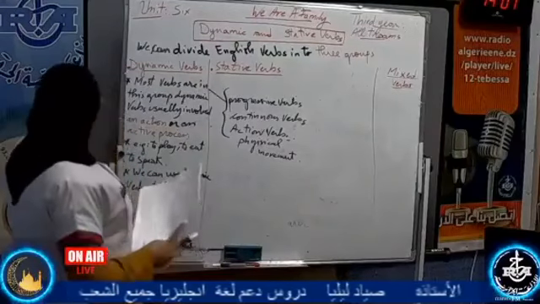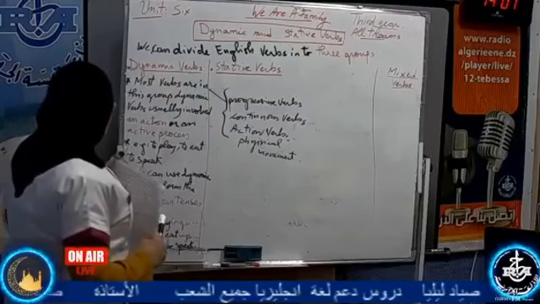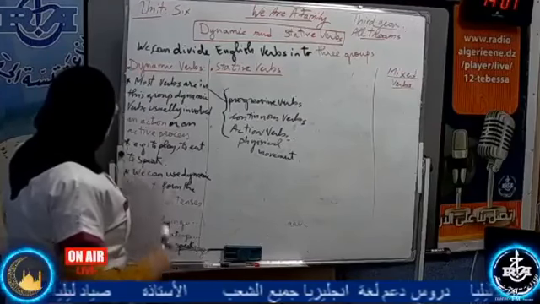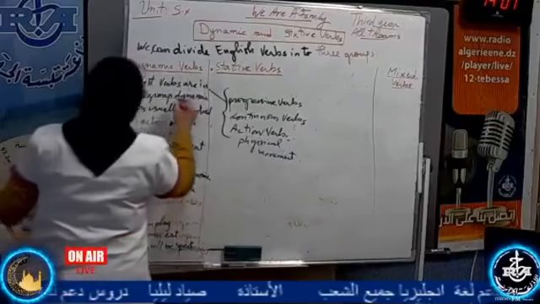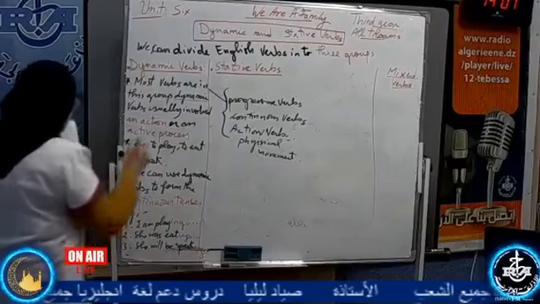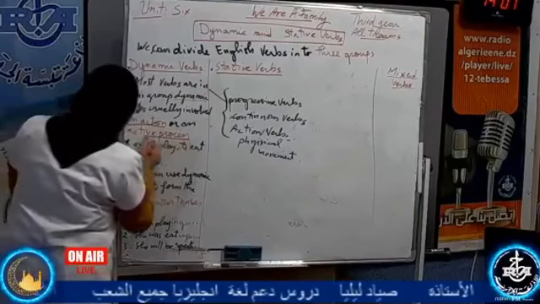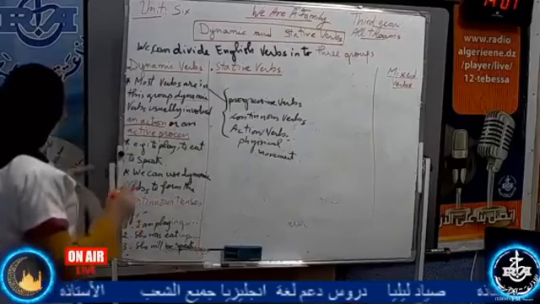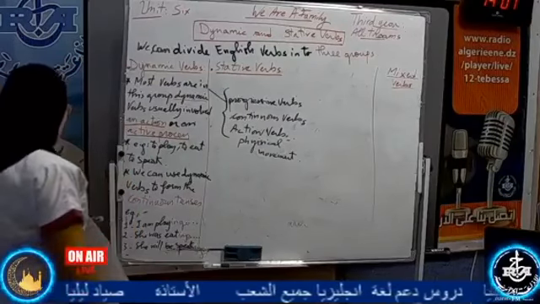Most verbs are in this group, dynamic verbs. Dynamic verbs usually involve an action or an active process. For example, the verb to play, the verb to eat, and the verb to speak.